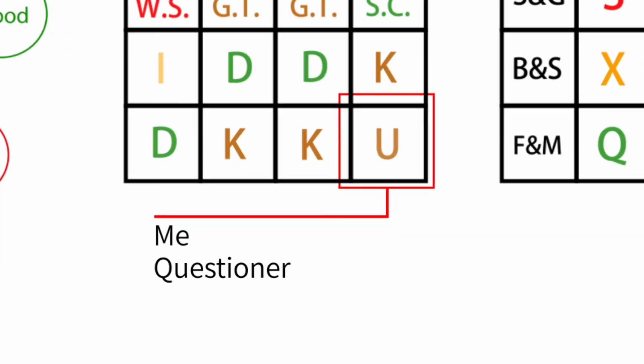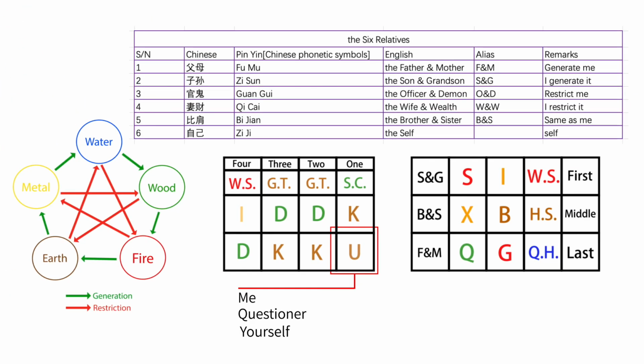The 6th type of relationship is yourself, which is the symbol that represents you. Strictly speaking, this is not a relationship. Therefore, these 5 relationships are called 6 relatives. Your relationship with the other 5 people should also include yourself. These 5 relationships are the basis for us to predict whether things are beneficial or harmful to us. Please don't memorize them by rote, but understand the trends and meanings contained in these 5 relationships.